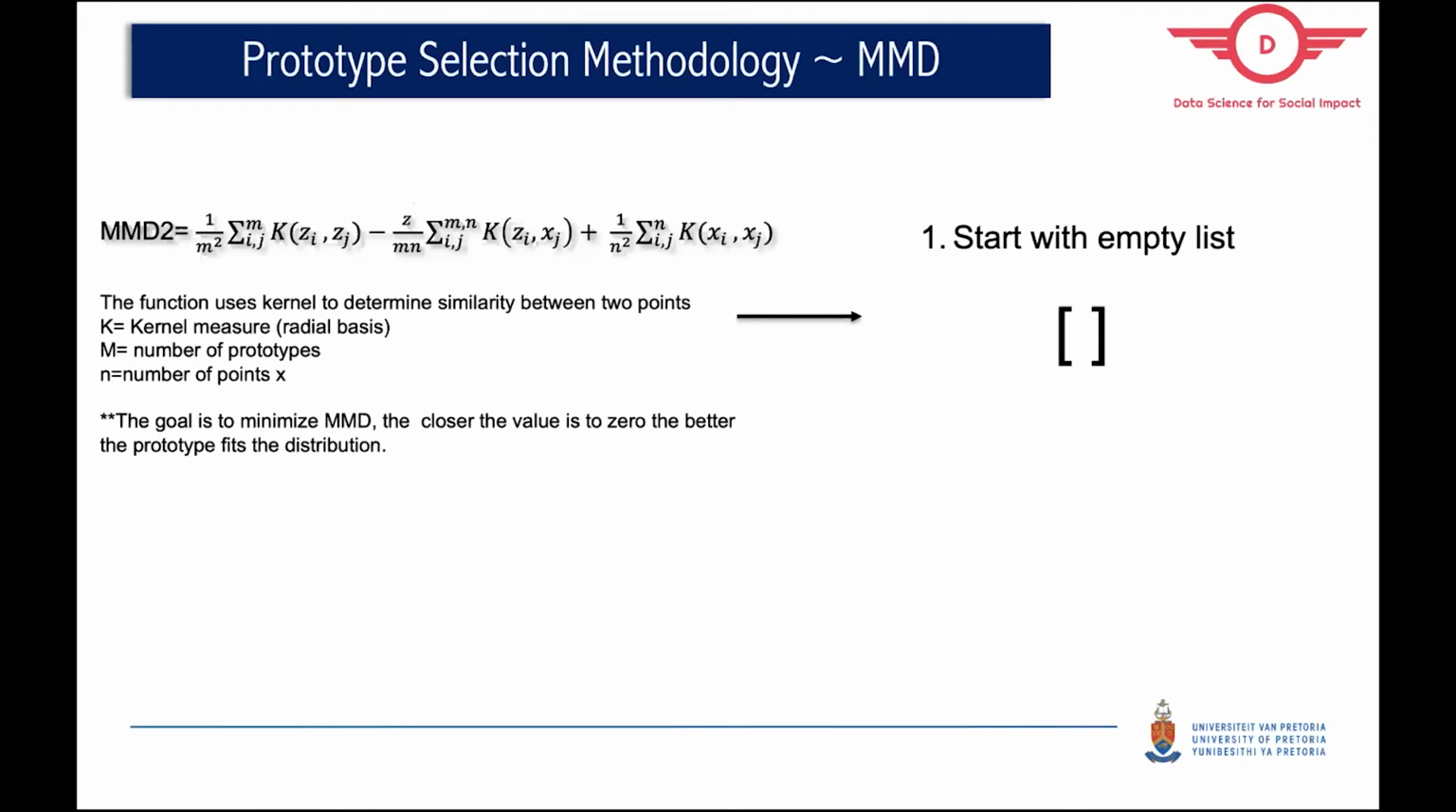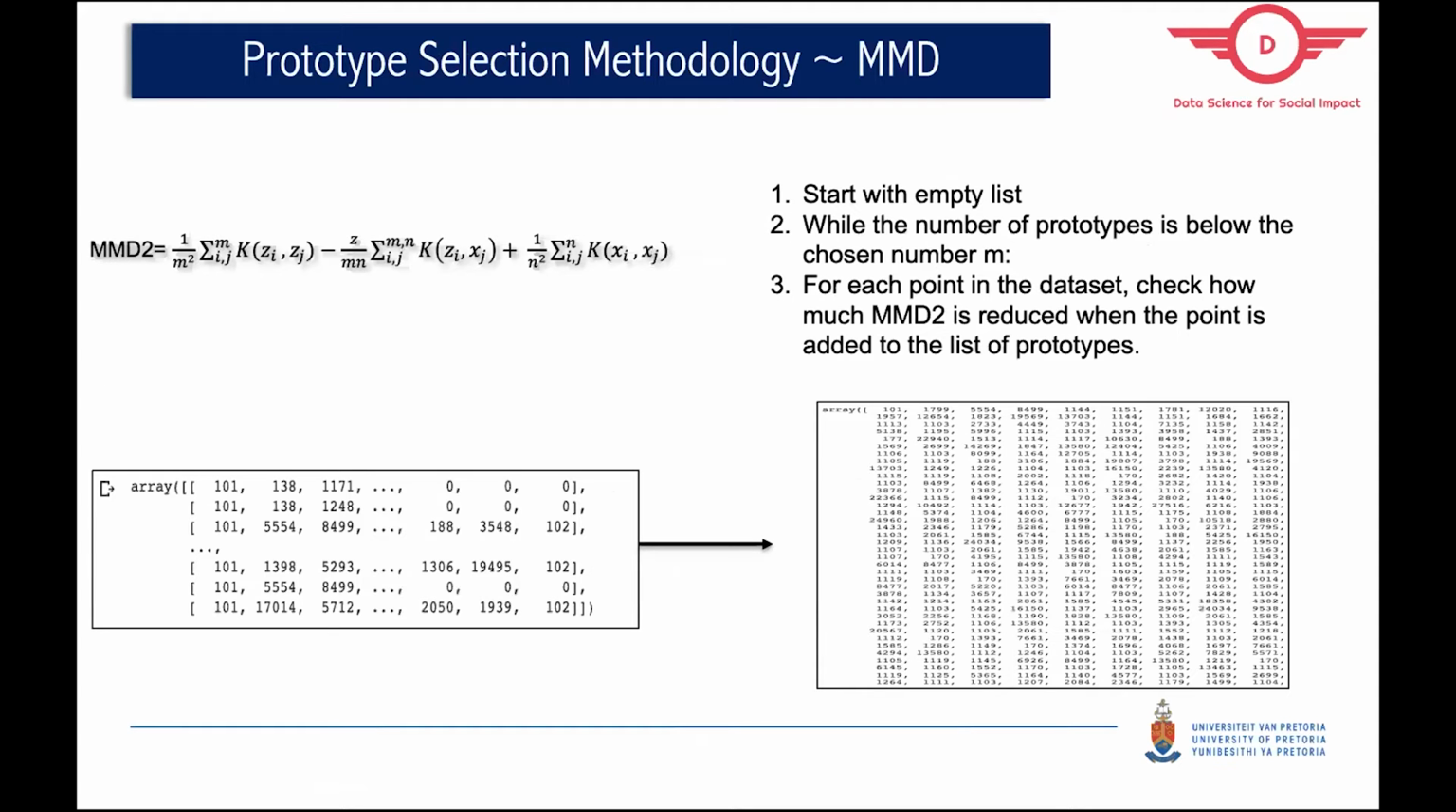So this is the methodology. The methodology uses maximum mean discrepancy, MMD, in order to select our prototypes. We start off with an empty list, and while the number of prototypes is below the chosen number M, you can either choose the number of prototypes M, or you could set a threshold in your algorithm saying that once your MMD has reached this specific threshold, you can stop the algorithm. In our experiment, we chose the number of prototypes M.